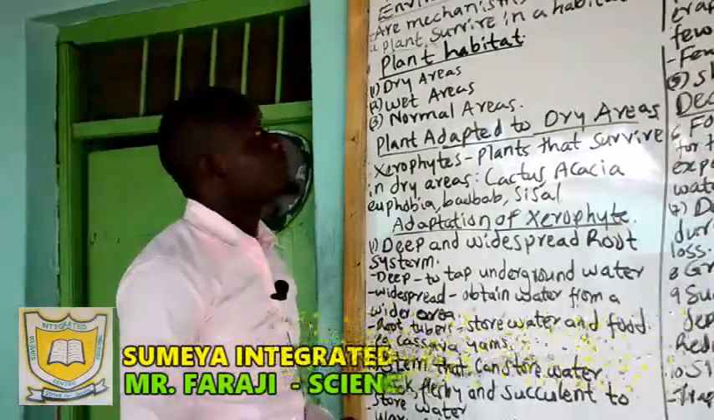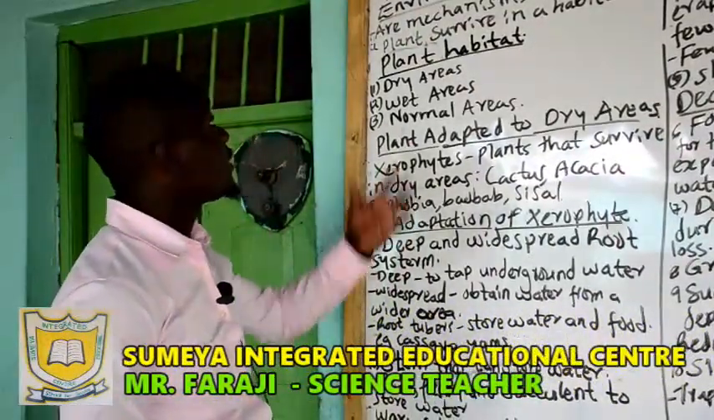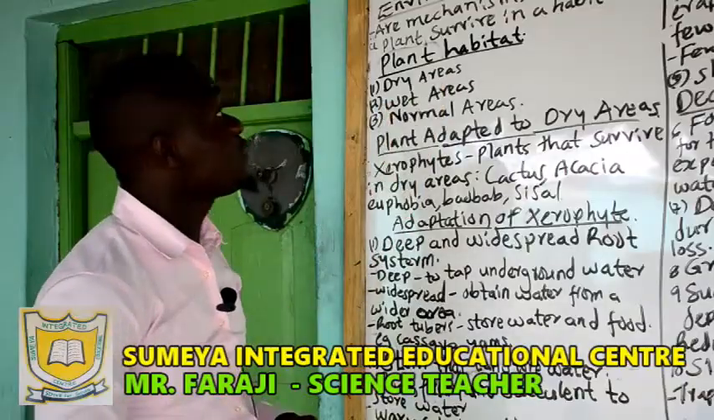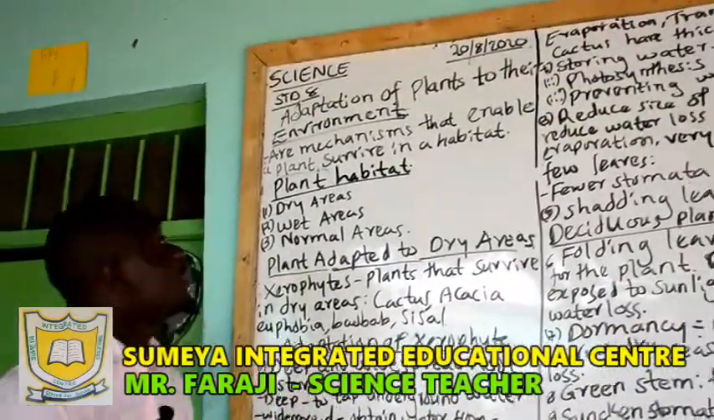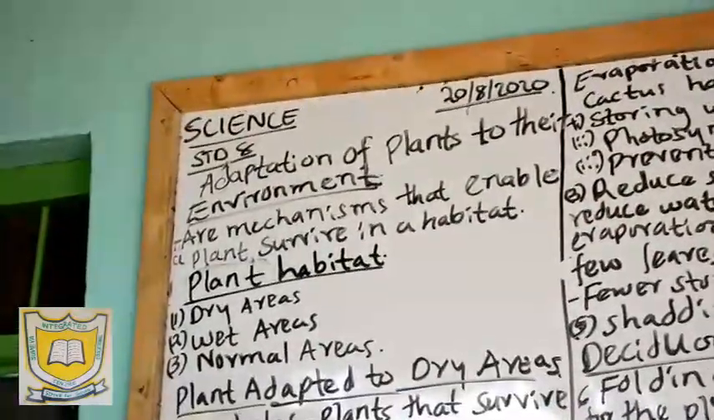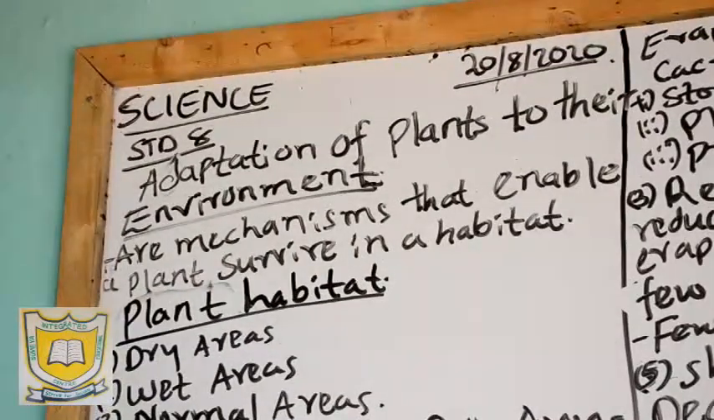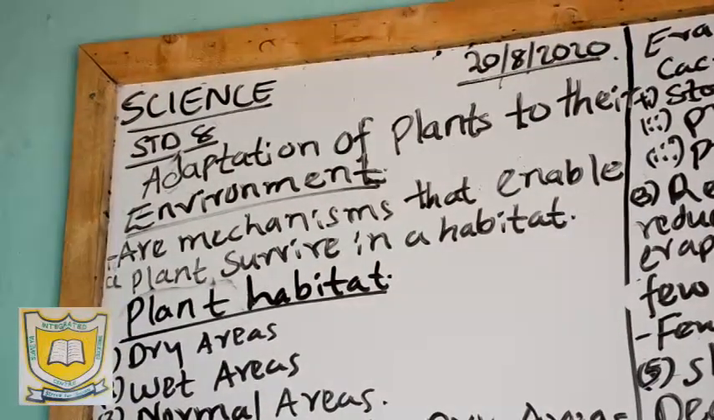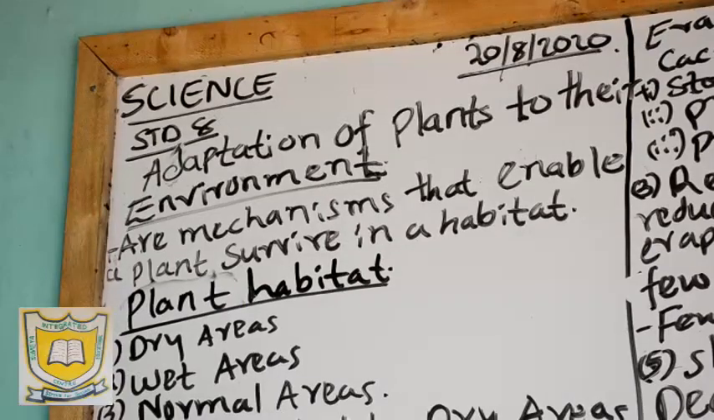Welcome to our science lesson today, that is Standard 8. Today it's the 20th of August 2020. Today we are going to discuss a subtopic still on plants, but now we are going to talk about the adaptation of plants to their different environments.